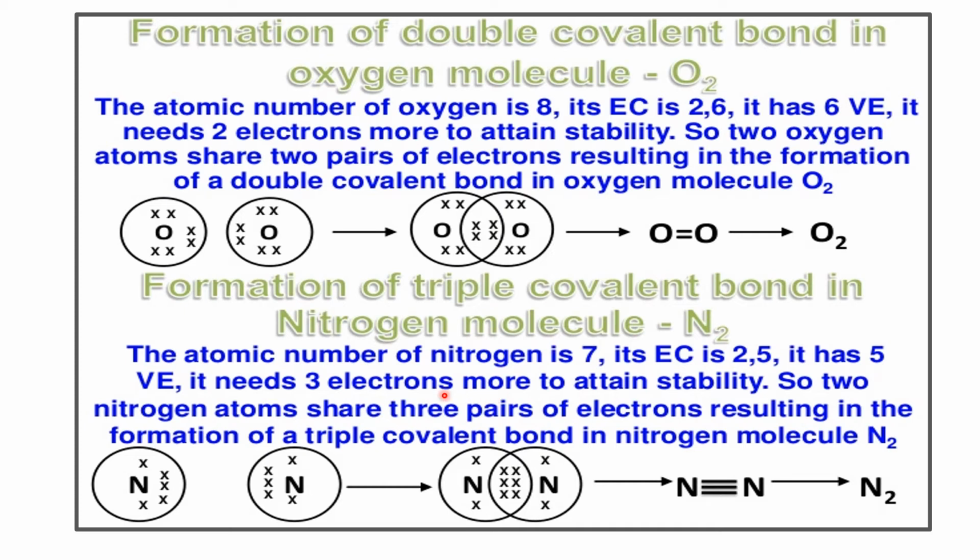So two nitrogen atoms share 3 pairs of electrons, and this results in the formation of triple covalent bond, which is represented as 3 lines between the two nitrogen atoms. And this results in the formation of nitrogen molecule N2. So remember that triple covalent bond is formed in nitrogen molecule, double covalent bond is formed in oxygen molecule, and single covalent bond is formed in hydrogen molecule.